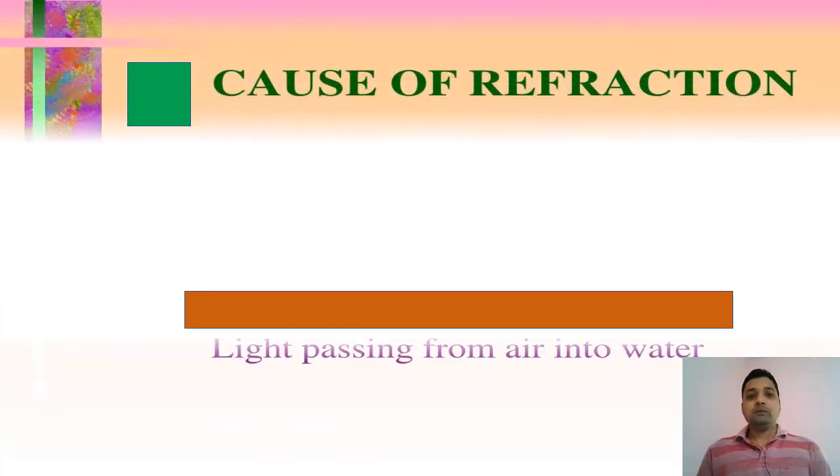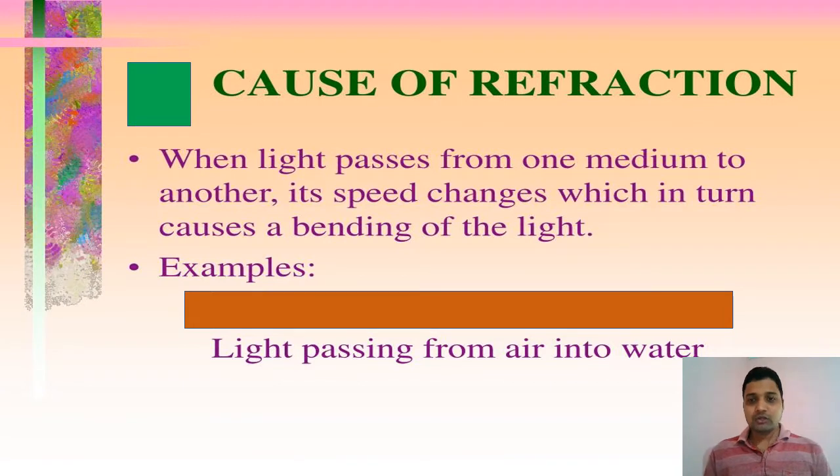What is the cause of refraction? Why does refraction occur? Refraction occurs because of the speed change in different media, because of their optical density. Optical density means the degree to which, or the property of a medium to slow down or change, the speed of light. That is optical density. So when a ray of light travels from one transparent medium to another, its speed changes, which causes the bending of light rays, which causes refraction.